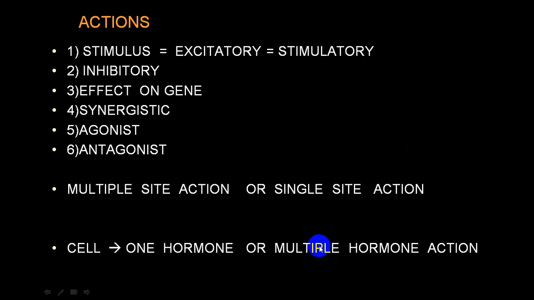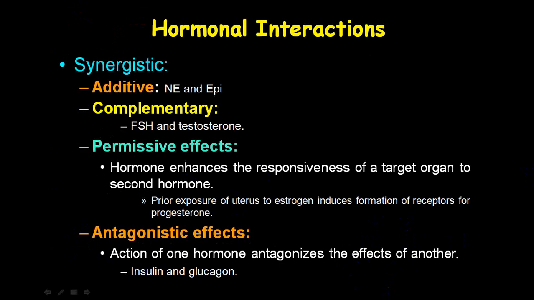While one group of cells can be affected by multiple hormones. So these are the different types. A hormone can have an effect on a single cell or multiple cells, and one cell can be affected by only one hormone because it has only one group of receptors. Or if a cell has multiple types of receptor, it can be affected by multiple hormones. So these are the different types of action you can come across in the case of hormones.